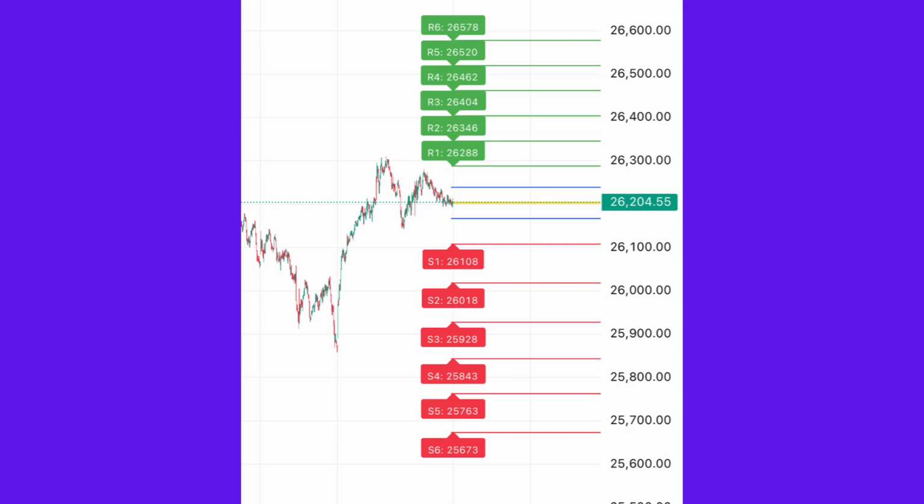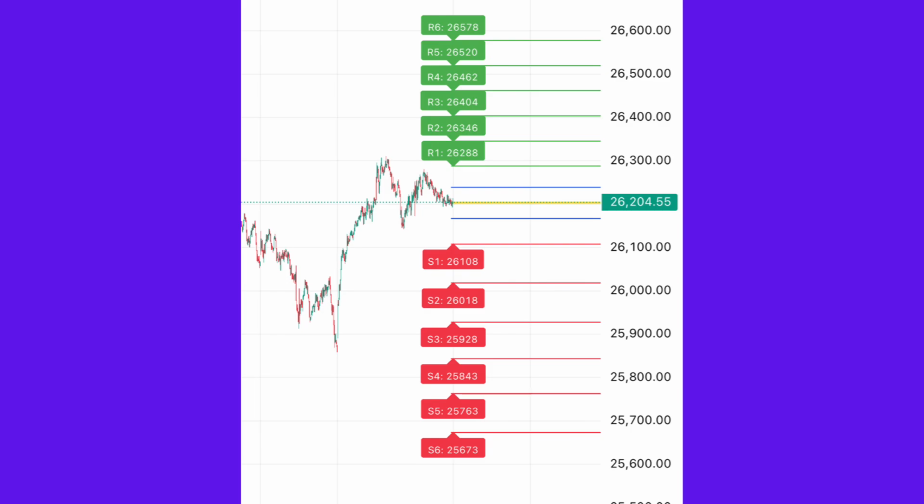Dollar index or USD INR stable, so no currency pressure expected. Crude oil cooling off, which is positive for Indian markets. Overall global mood, neutral to mildly positive. No signs of heavy volatility unless major news triggers appear.